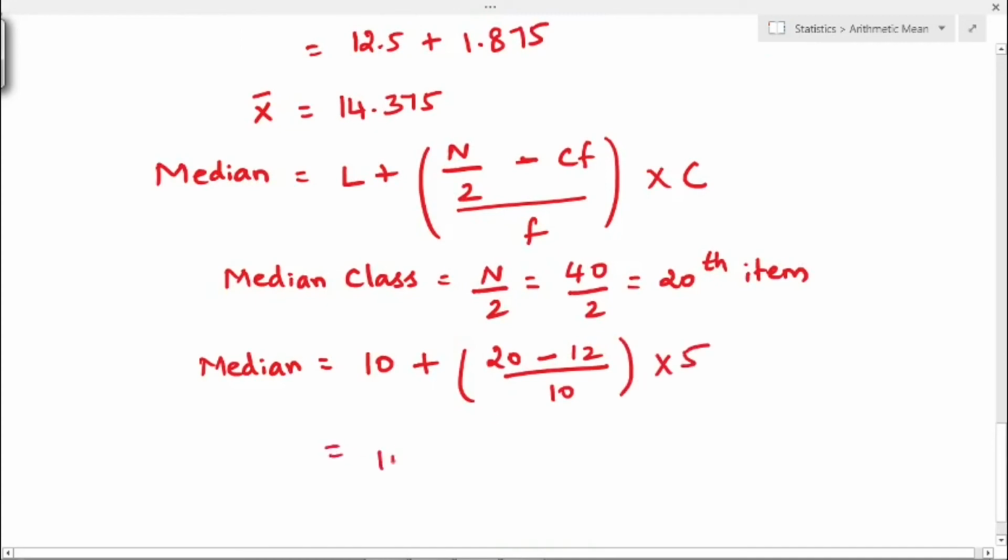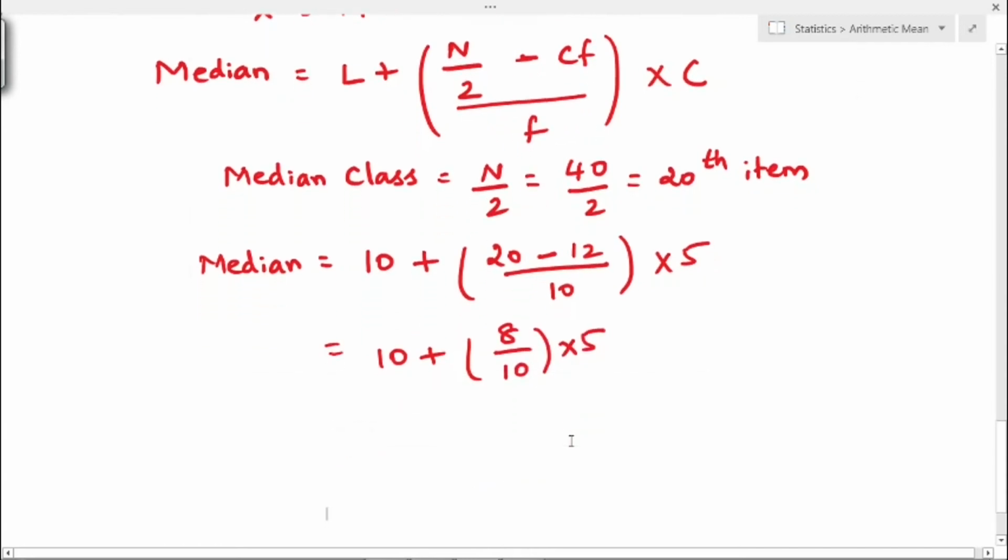Simplify this, you will get 10 plus 8 divided by 10 into 5. So that is 10 plus, if you simplify you will get 4. So the answer is 14. So the median value is 14.